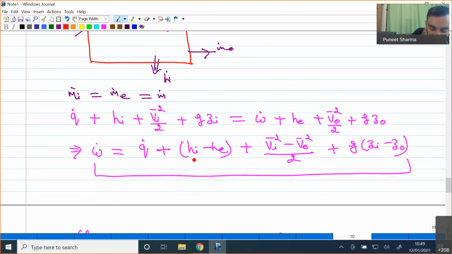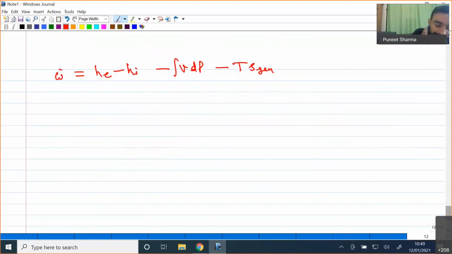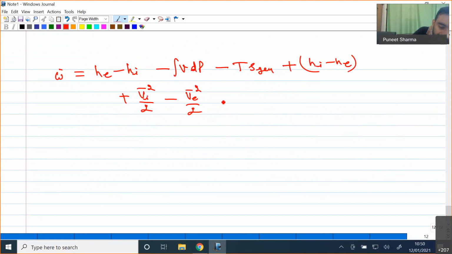Apart from that, I have this additional term over here, so let me add this also. So I'll be having plus H_i minus H_e plus V_i bar squared by 2 minus V_e bar squared by 2 plus g times (Z_i minus Z_e).